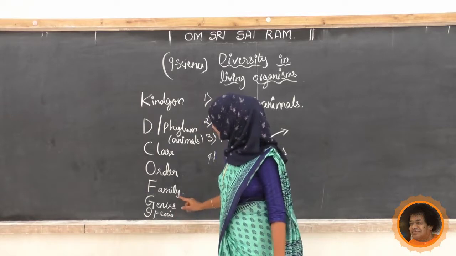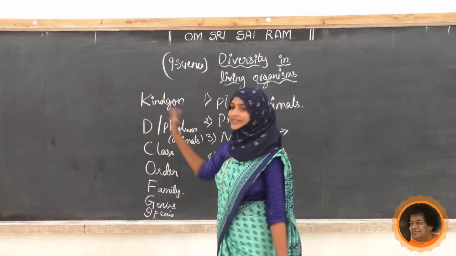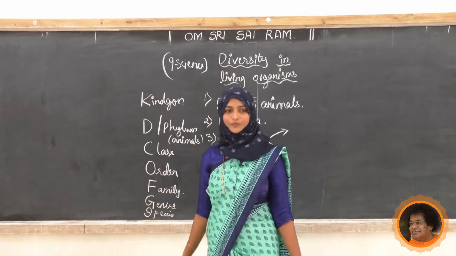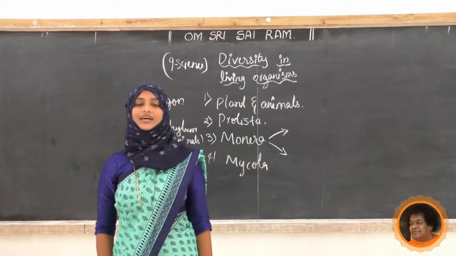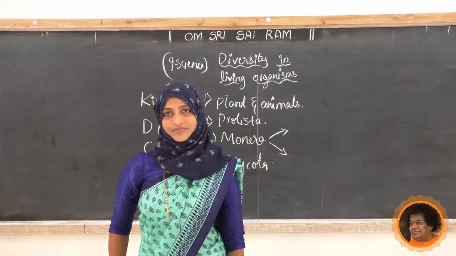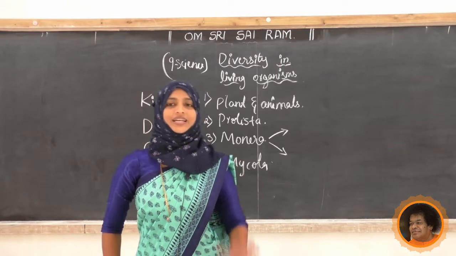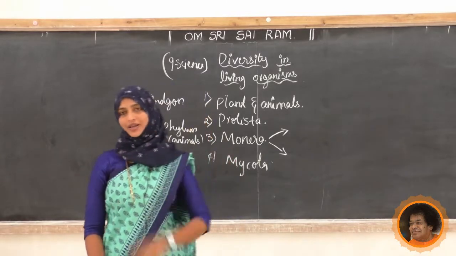Next, genus, family, order, class, division or phylum, and kingdom. Come to know? Yes, this is all about the Linnaeus hierarchy of classification. There are 7 levels in the classification of organisms. Yes, next we will see them one by one.